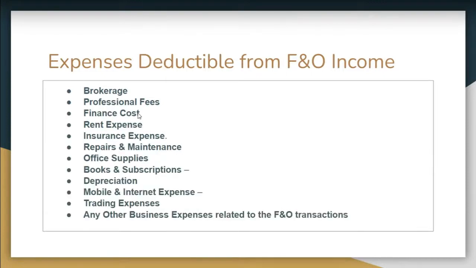So these are the expenses which you can claim. I just mentioned sample expenses. Any expenses which are related to your F&O transactions, for doing your F&O transactions, you can claim. These are a few examples.